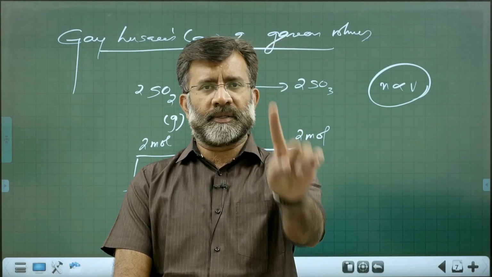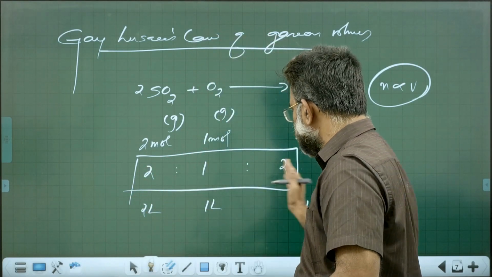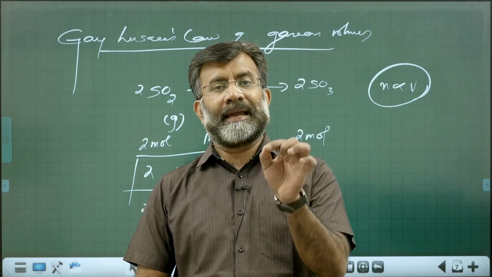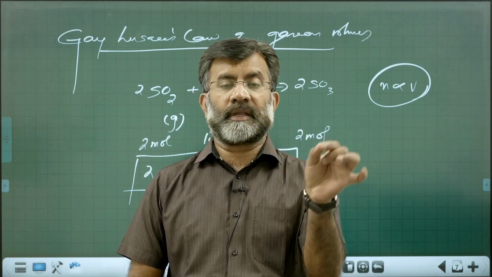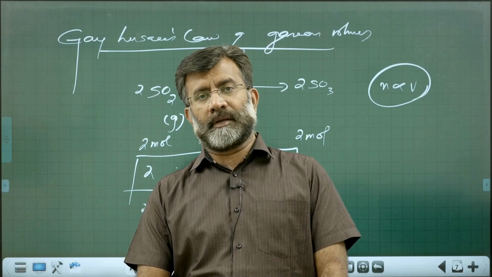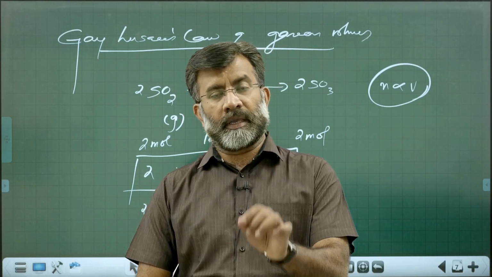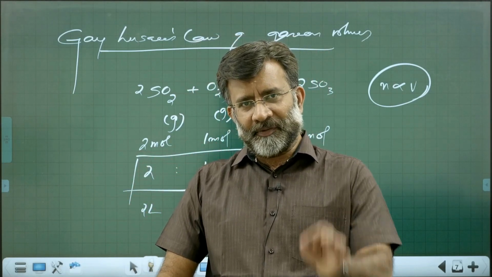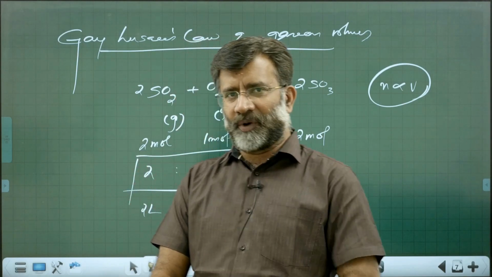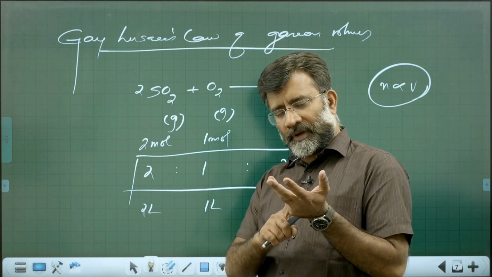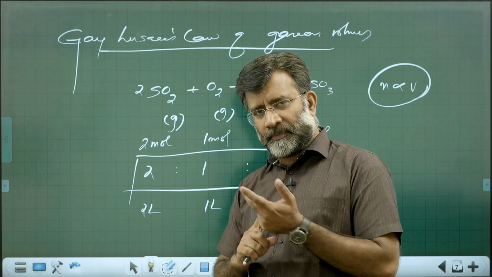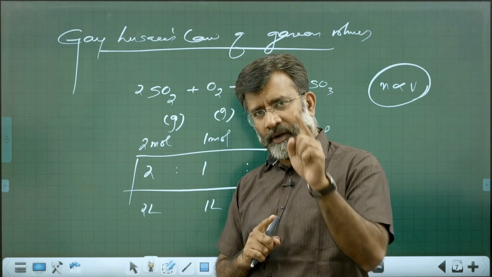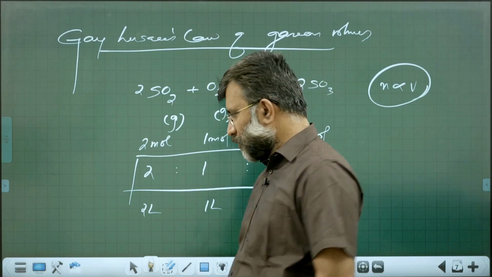There exists a simple ratio, 2:1:2, between the volumes of gaseous reactants and products in a particular gaseous reaction. This is Gay-Lussac's law of gaseous volumes. We are going through the fundamental laws of chemistry, and there is one more we need to discuss. Which are the laws? Law of conservation of mass, definite proportion, multiple proportion, reciprocal proportion, Gay-Lussac's law. Now, one more left, Avogadro's law.